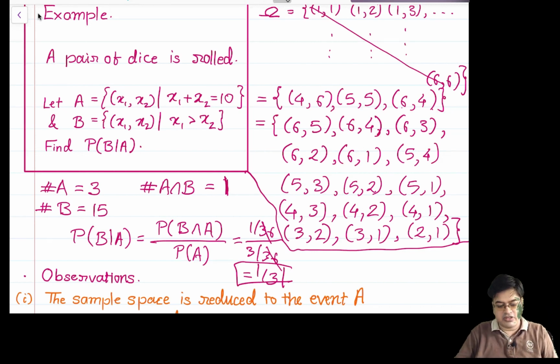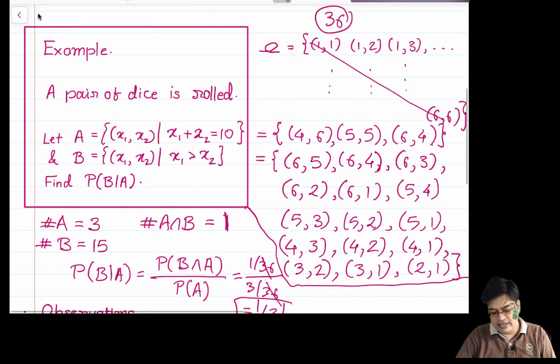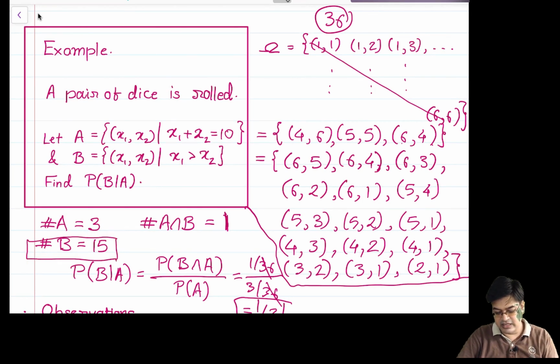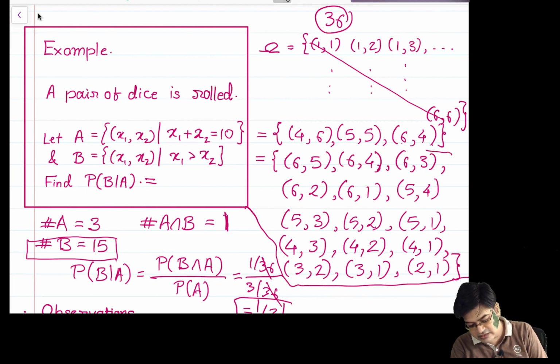So what does this demonstrate? What I have done here is I have listed the entire sample space, then I have computed the probabilities, and as I mentioned earlier, the computation of probabilities requires looking at the standalone number of outcomes in B, that is 15. So in order to understand this setup in a raw elementary way, I need to see all the outcomes. But had I started with finding probability of B given A, it is very easy. Once I figure out what A is, my A is this.